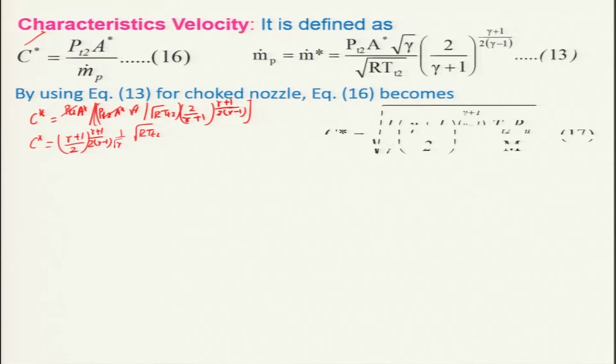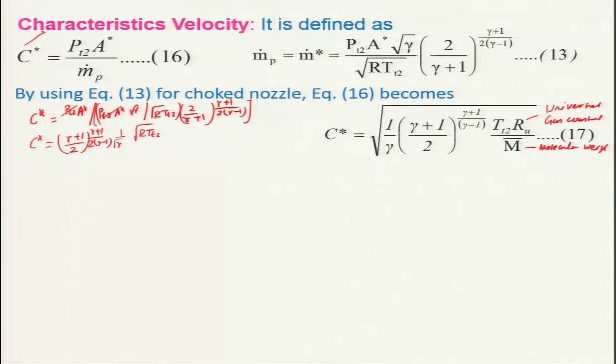So, I can get an expression by that: root over of 1 over gamma, times ((gamma plus 1) divided by 2) to the power (gamma plus 1) divided by 2(gamma minus 1), times root over R TT2, where instead of the gas constant we write the universal gas constant divided by the molecular weight.